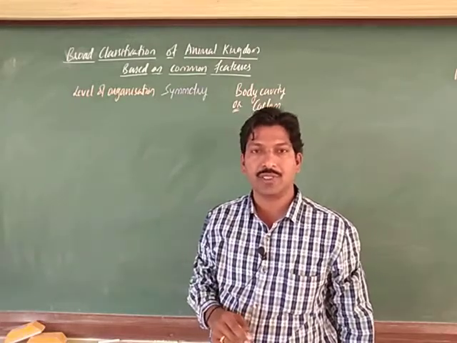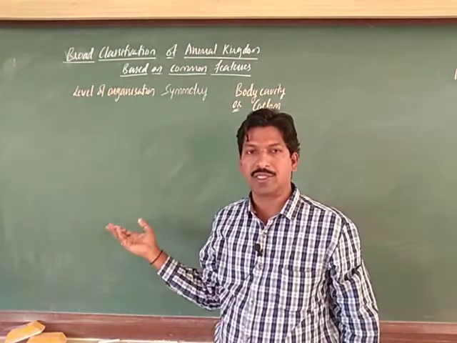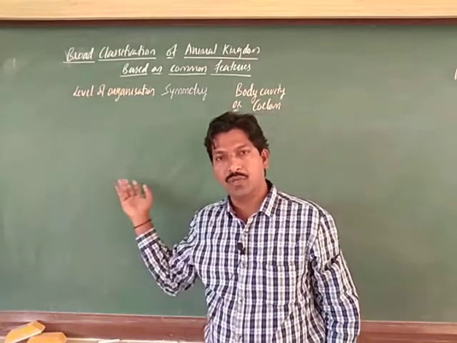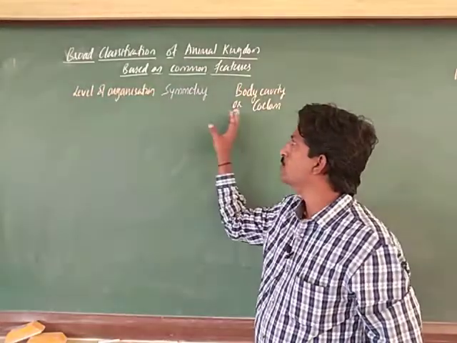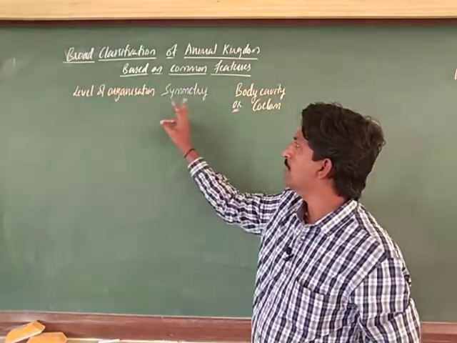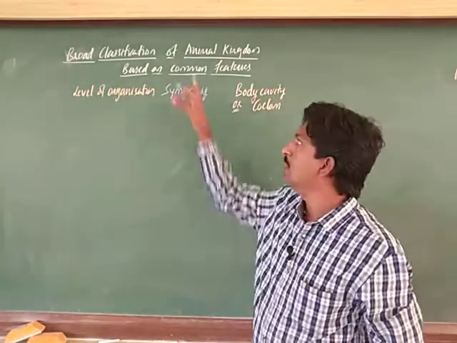Even germ layers, diploblastic and triploblastic, we can take to classify. But for understanding, I have chosen level of organization, symmetry, and body cavity. In this way we can classify the animal kingdom.